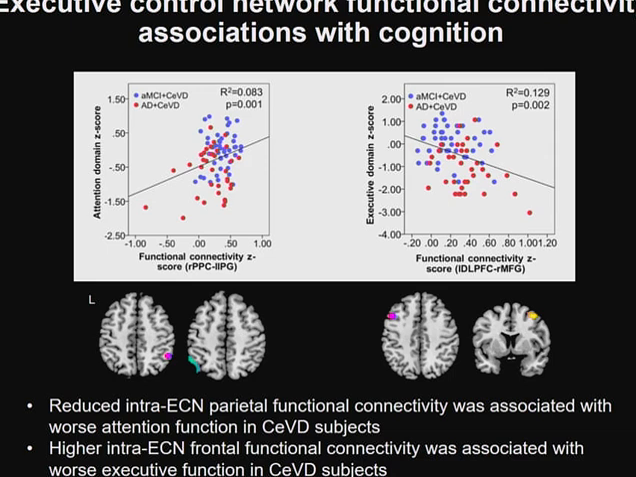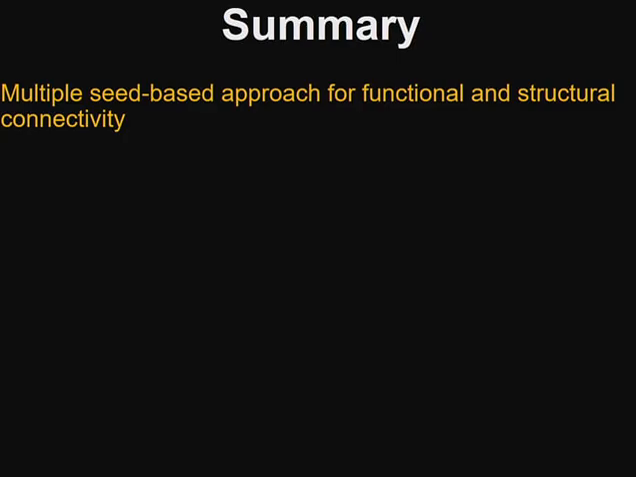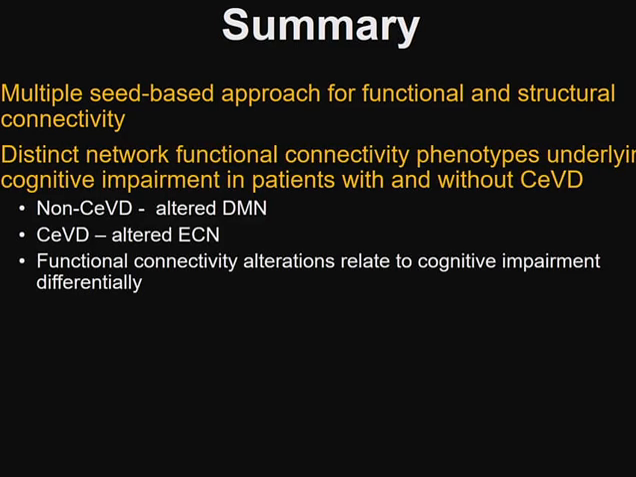We also looked at the associations between structure connectivity and cognition. However, we did not find a divergence, and generally, structure connectivity associations with cognition were quite similar across CVD and non-CVD groups. So, in summary, we used a multiple seed-based approach for functional and structure connectivity. We found distinct network functional connectivity phenotypes, underlying cognitive impairment in patients with and without cerebrovascular disease.